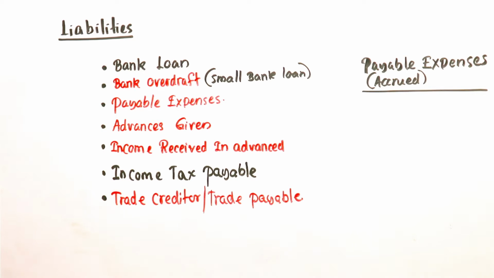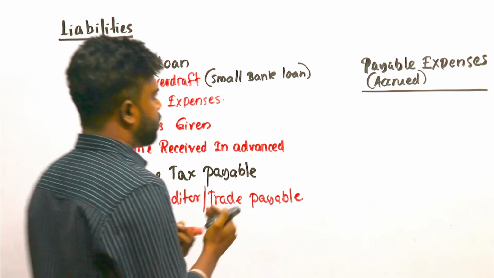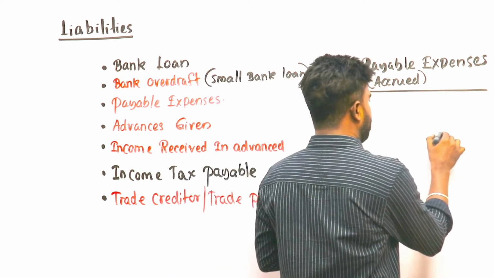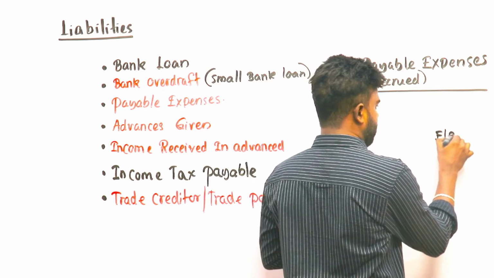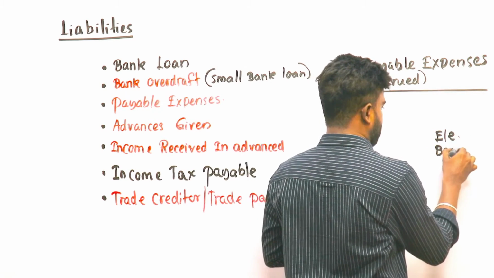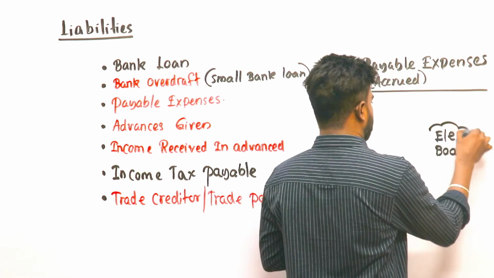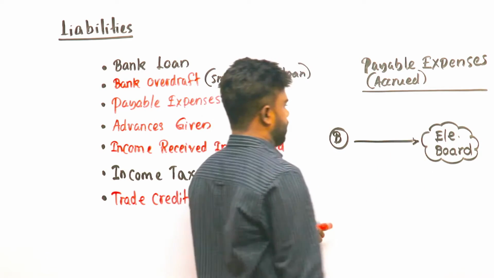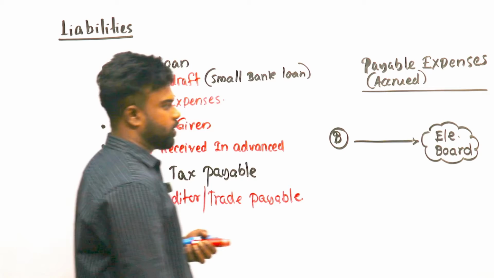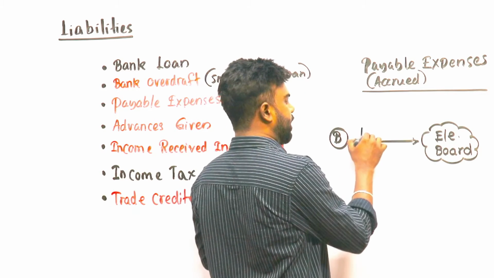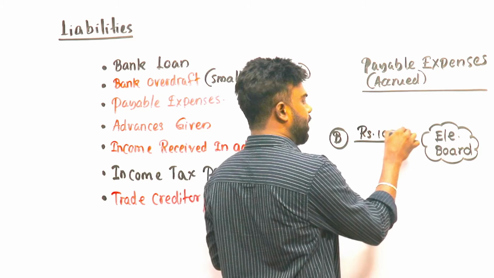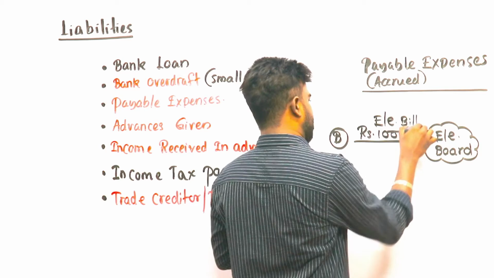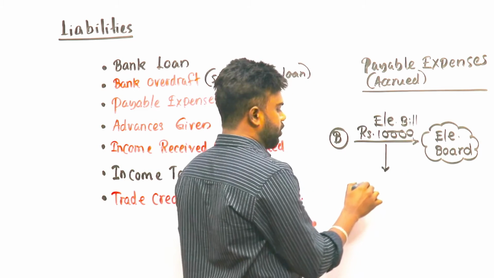Simply, accrued expense or payable expense means, let's think, this is the business, and here the electricity board. For the month of January, 10,000 electricity bill I still haven't paid.